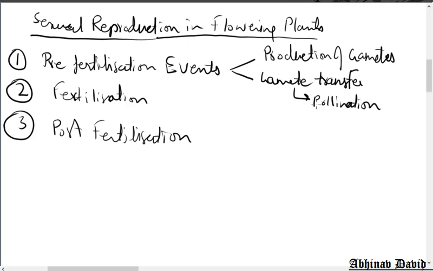After pollination, the pollen grain reaches the stigma where it germinates, and a pollen tube is formed. The pollen tube grows towards the ovary through the style, reaches the ovary and enters the ovule. After entering the ovule, it releases the male gametes. One male gamete fuses with the female gamete, and that process is called fertilization. The other male gamete fuses with the polar nuclei, and that is called triple fusion. So that is fertilization.